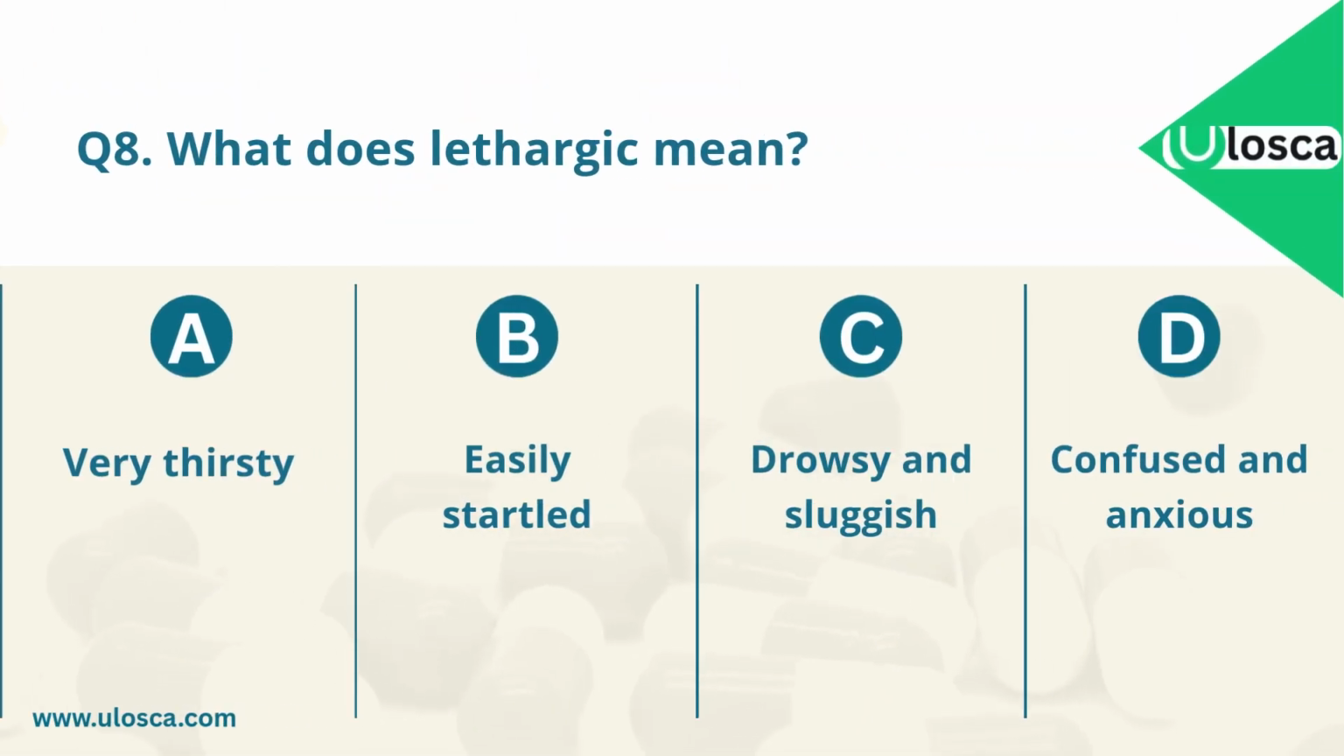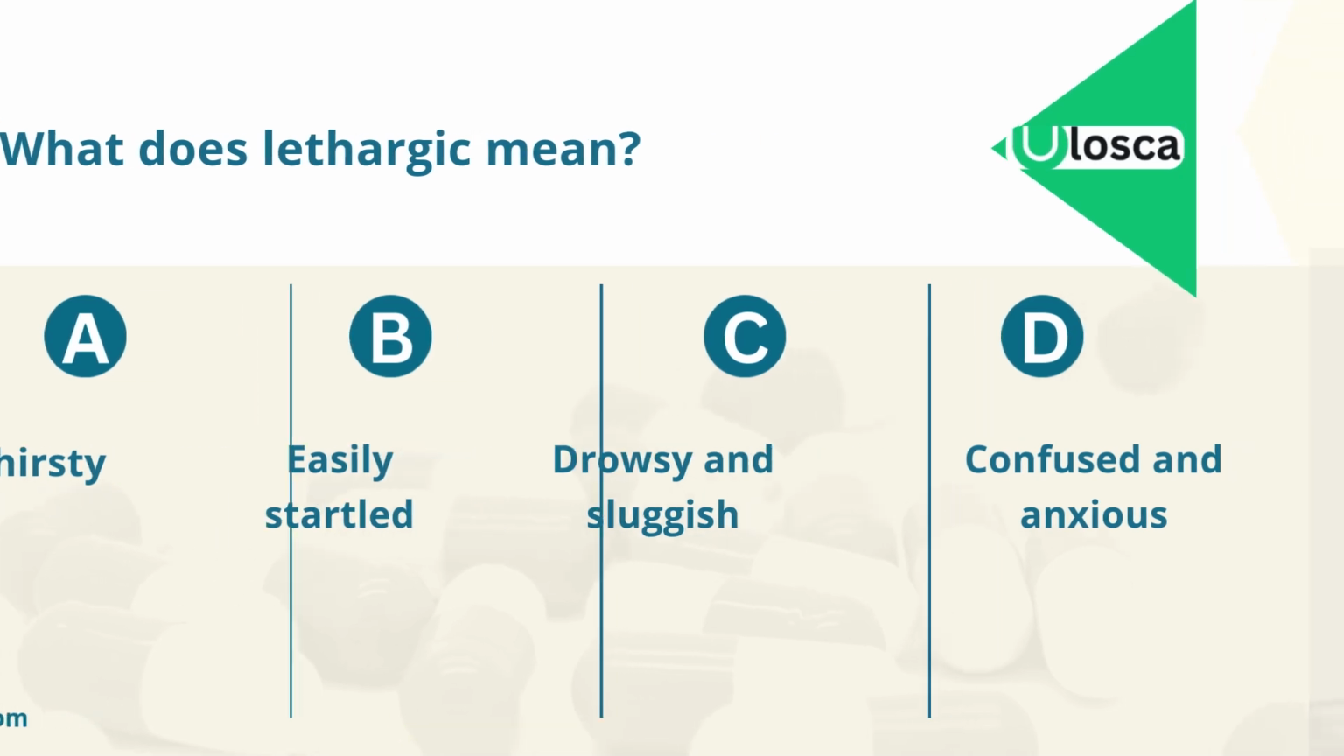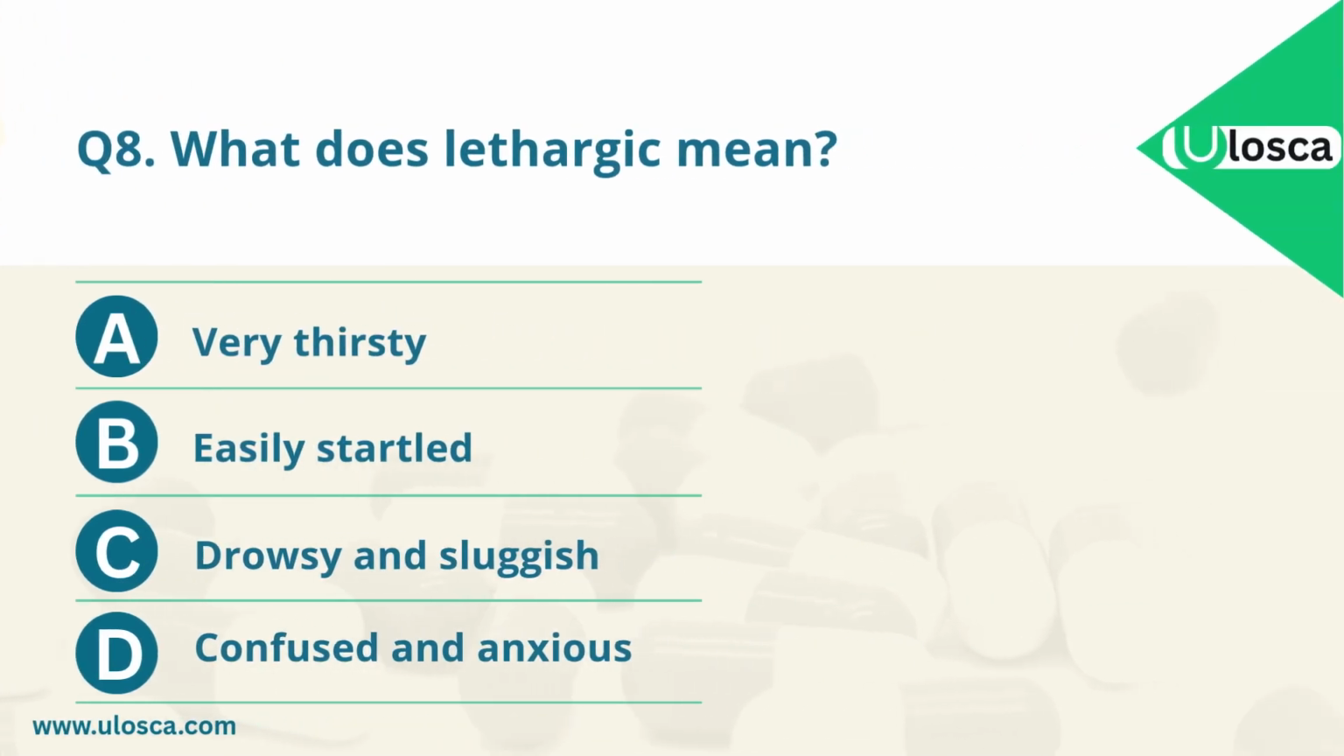Question 8. What does lethargic mean? A. Very thirsty. B. Easily startled. C. Drowsy and sluggish. D. Confused and anxious. Which one is the correct answer? The correct answer is C. Drowsy and sluggish.